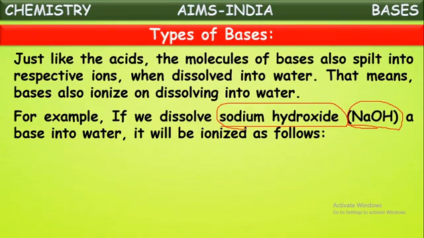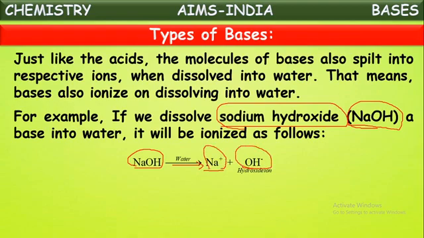See here, the equation also shows how these molecules of sodium hydroxide separate into respective ions. The molecular formula of sodium hydroxide is NaOH. On dissolving into water, it separates into positive Na plus ions and negative OH minus ions. This separation of a molecule into positive and negative ions is called ionization. So bases ionize on dissolving into water.